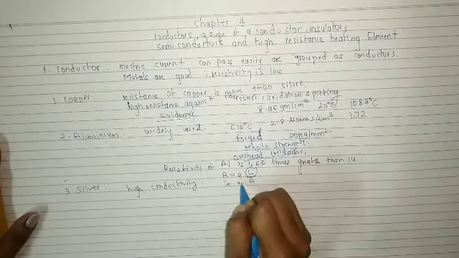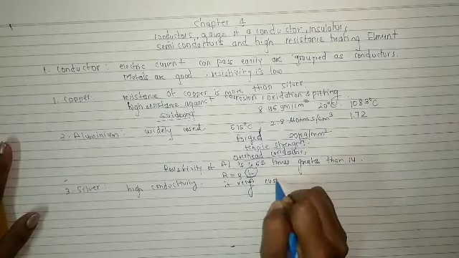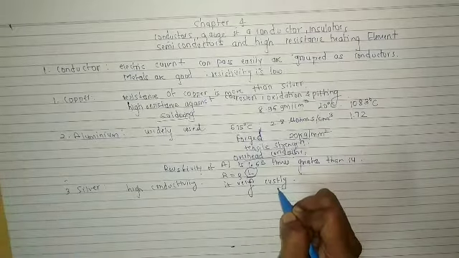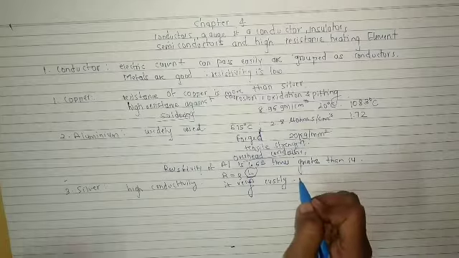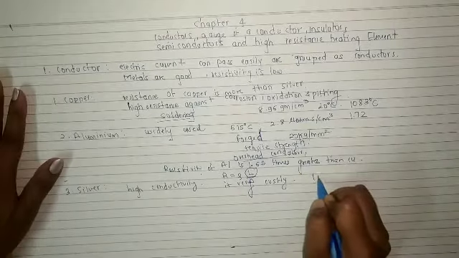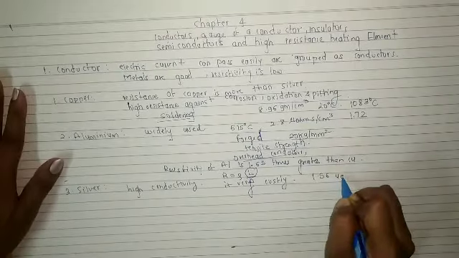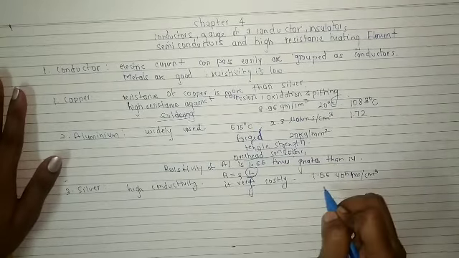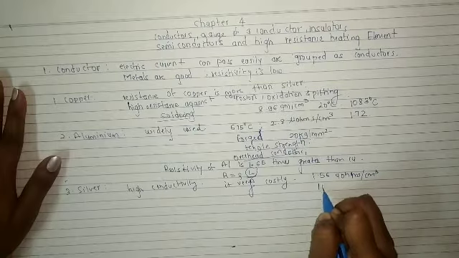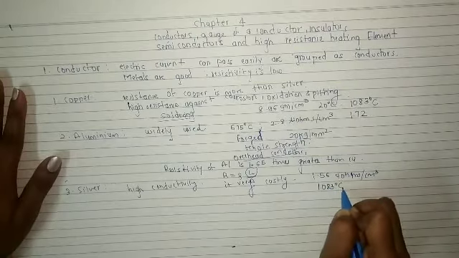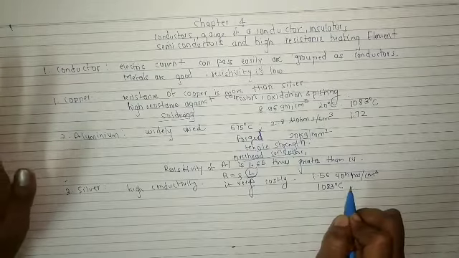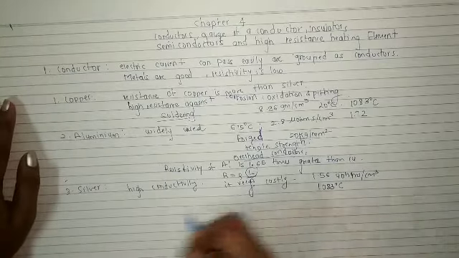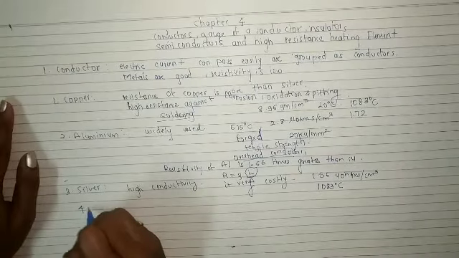It is very costly and therefore the use of it is restricted. Resistivity is 1.56 microohm per centimeter cube and the melting point of silver is 1083 degrees Celsius, and it is malleable and ductile.